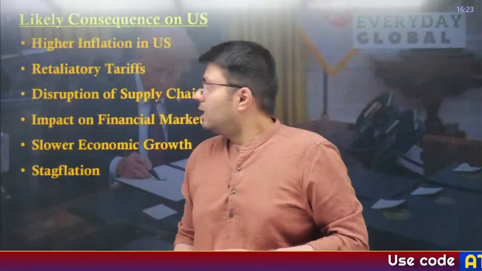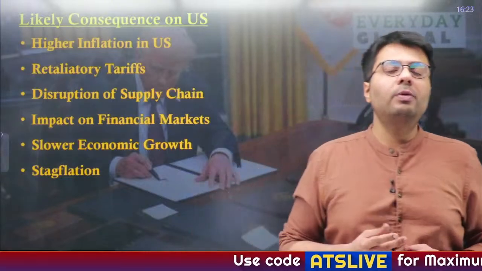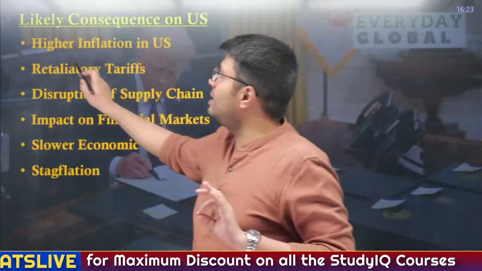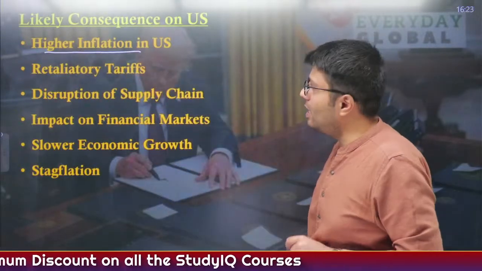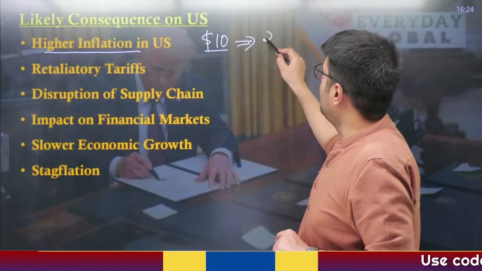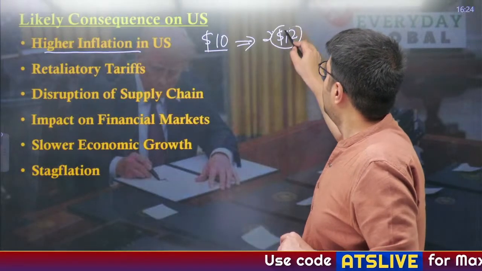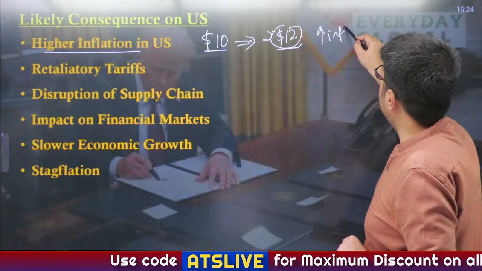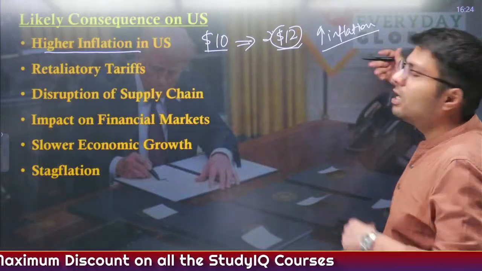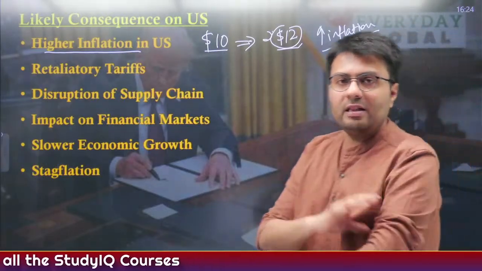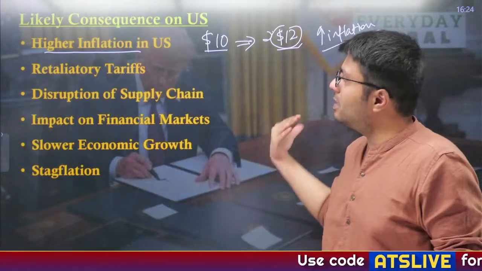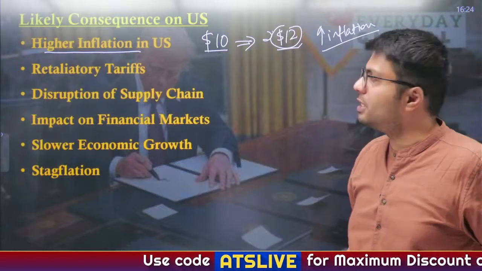Okay. Now let us understand what will be the likely consequences after imposition of tariff on US market. First and the most logical consequence is higher inflation in US market. Naturally, if any good earlier was available for $10, after imposition of tariff the price of that good increases to $12. So this will mean that inflation in US market is increasing because of imposition of tariff. So naturally the consumers are expected to bear the cost of tariff, and this will eventually lead to lesser disposable income for the US people, because they are required to spend more money on the same amount of goods and services.